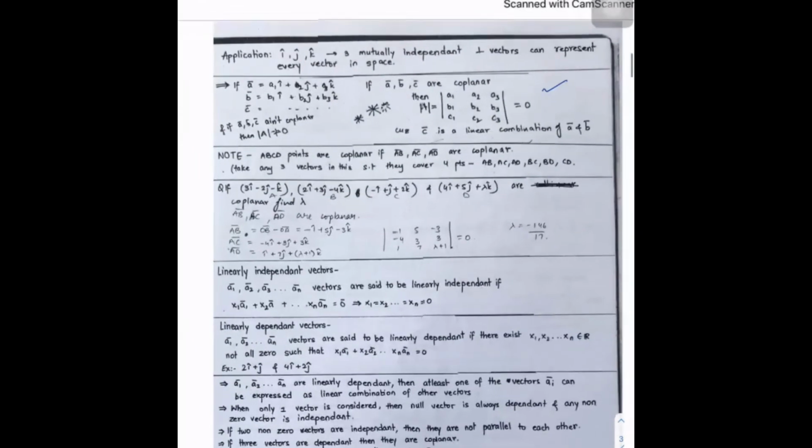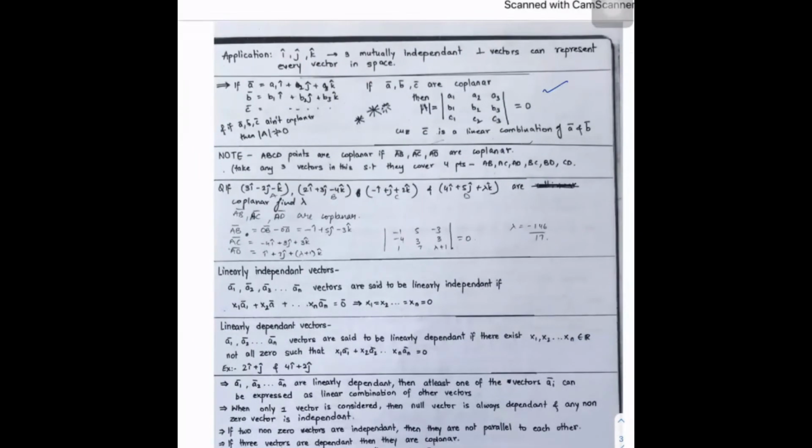Okay. Next, if a, b, c, three vectors, are coplanar, then we know already that the scalar triple product is equal to 0. If it is not equal to 0, it means they are non-coplanar. And the i, j, k system always takes three mutually perpendicular lines: i is along the x-axis, j is along the y-axis, and k is along the z-axis, and we will solve the problem.